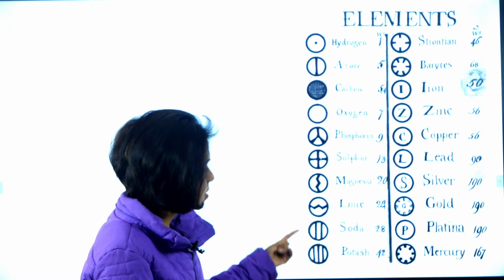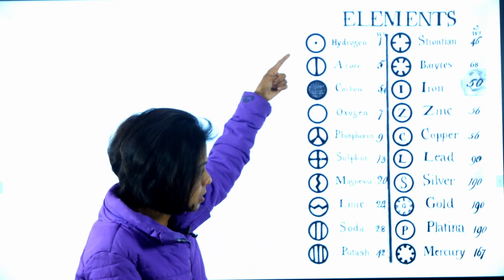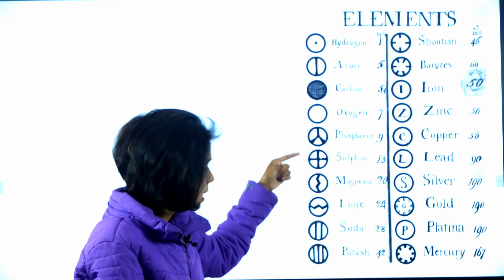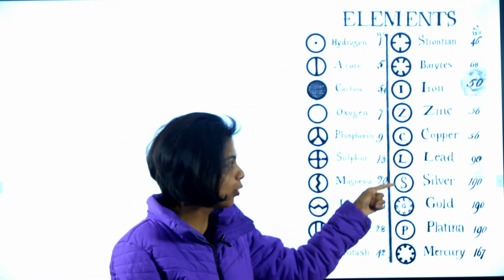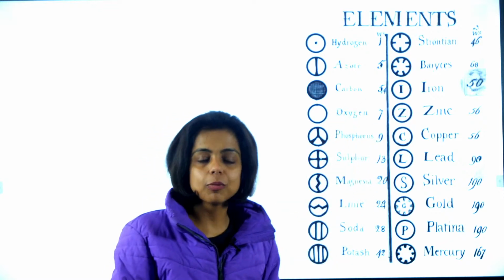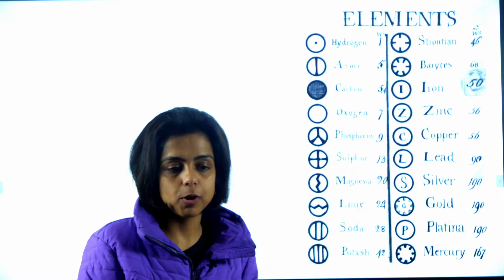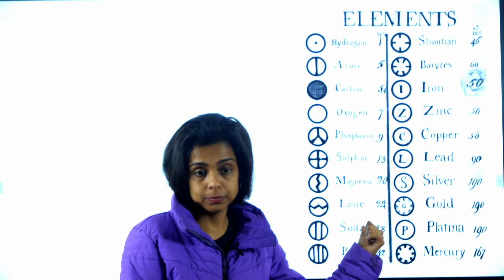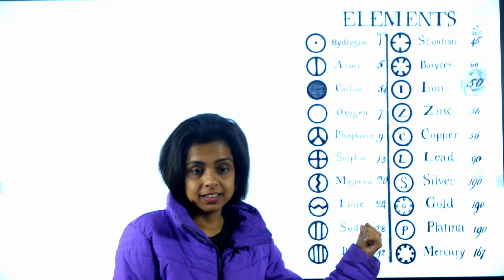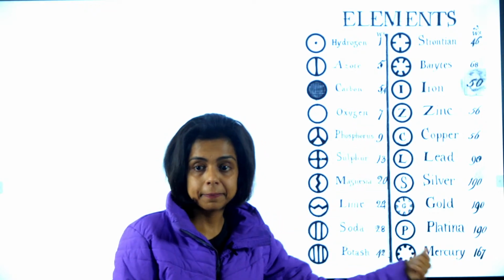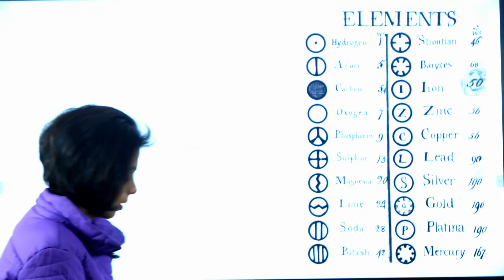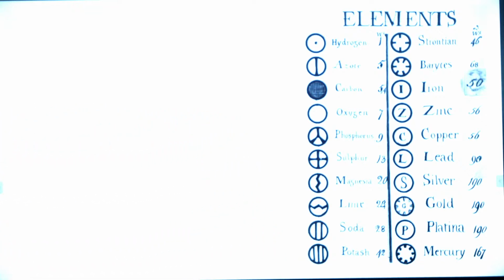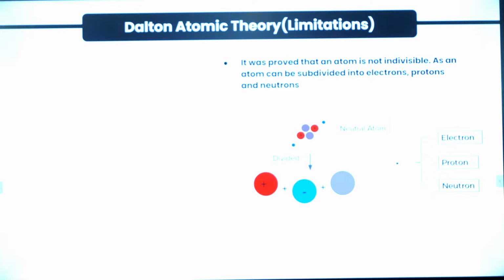You can see the symbols of various elements. Initially, these are the symbols that were being used. You can see the various beautiful different symbols that were used in the 18th century. At that time, approximately 20 elements were known. So these are the masses he gave. So much work he did in the field of science, right?